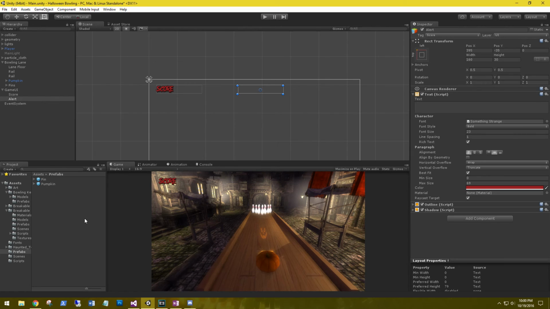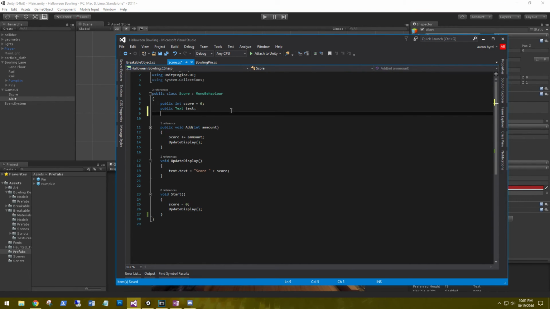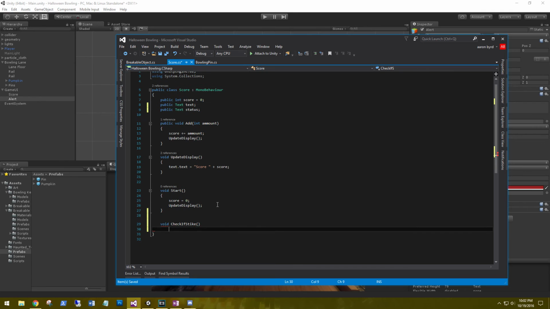Okay, let's go back to our score script. And in the top, let's add another text. Public Text status. Now we'll say void CheckIfStrike.